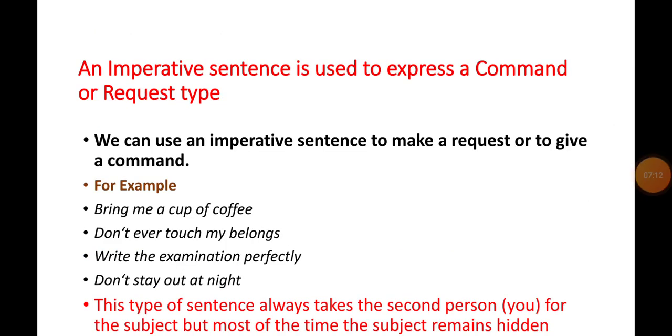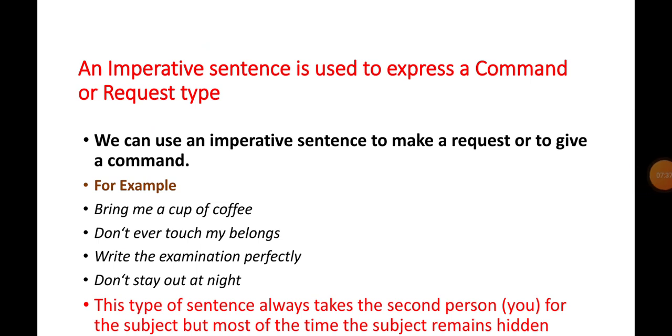My dear students, next we can look at an imperative sentence. Actually, we can use the imperative sentence in giving advice, instructions, recommendations. This type of sentence gives instructions or advice.